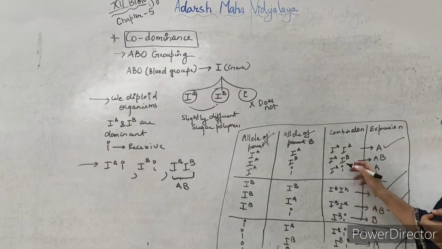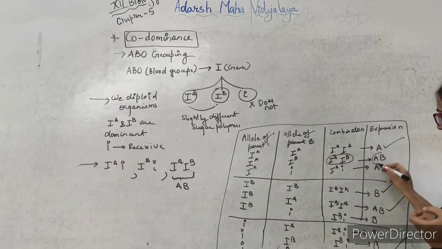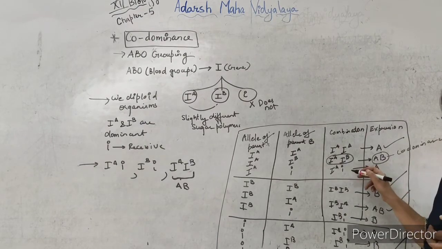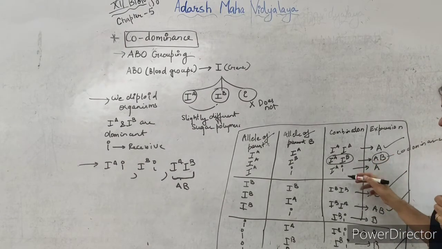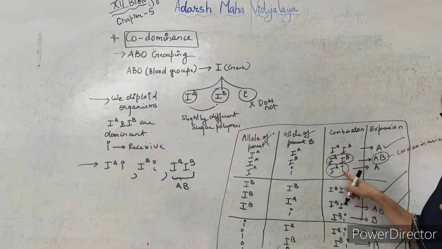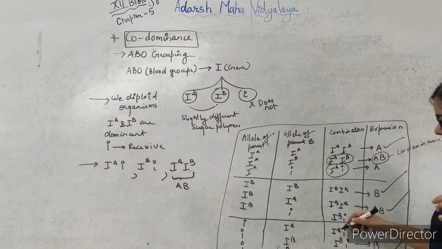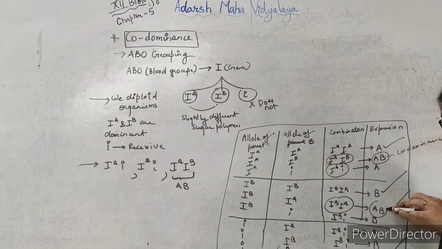So you see here, when IA and IB were present, we got AB blood group, that is codominance. They both are expressing themselves. Nobody is recessive or dominant here. But when you saw IA and i, this i was not able to express itself, so we got the blood group A. Again, when it was IB and IA, the blood group we got was AB, so it is codominance.